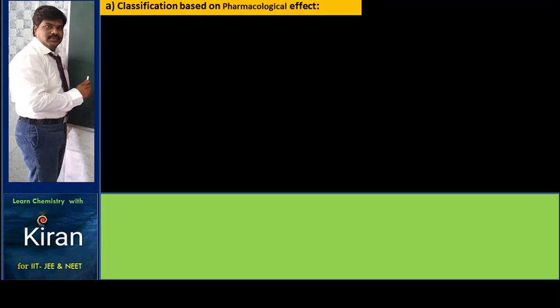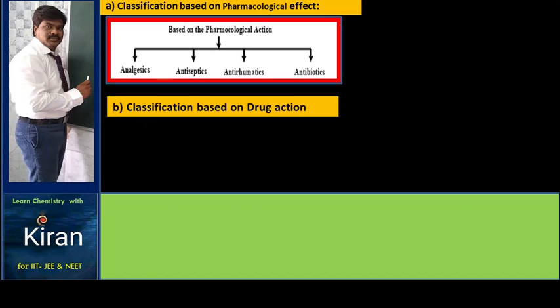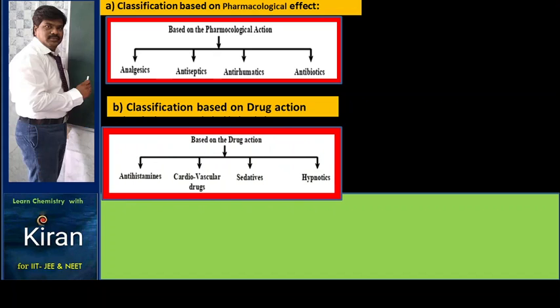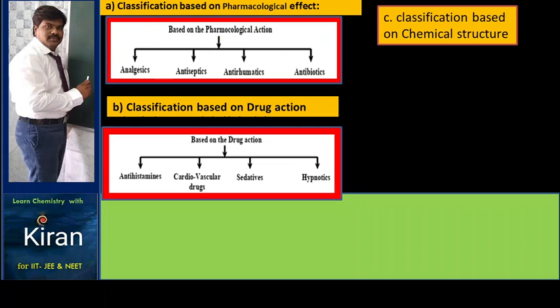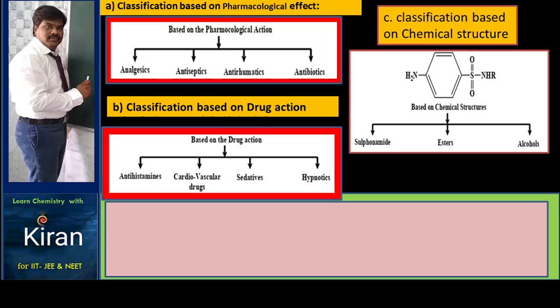Classification of drugs. This we have already seen. Classification based on pharmacological effect: analgesics, antiseptics, antipyretics and antibiotics. Classification based on drug action: antihistamines, cardiovascular drugs, sedatives and hypnotics. Classification based upon chemical structure: sulfonamides, esters, alcohols.